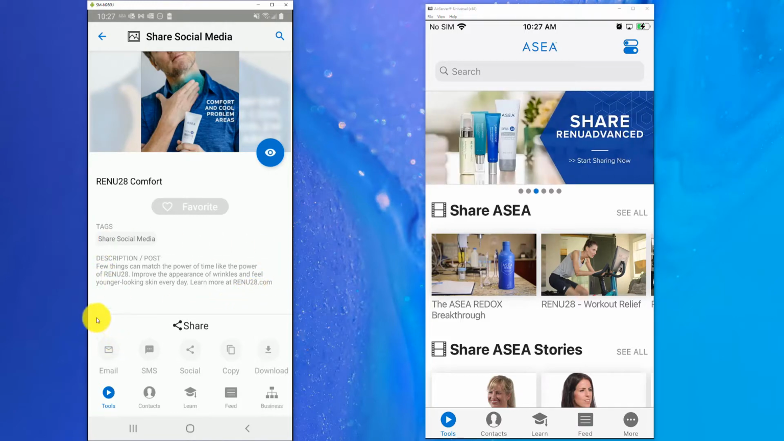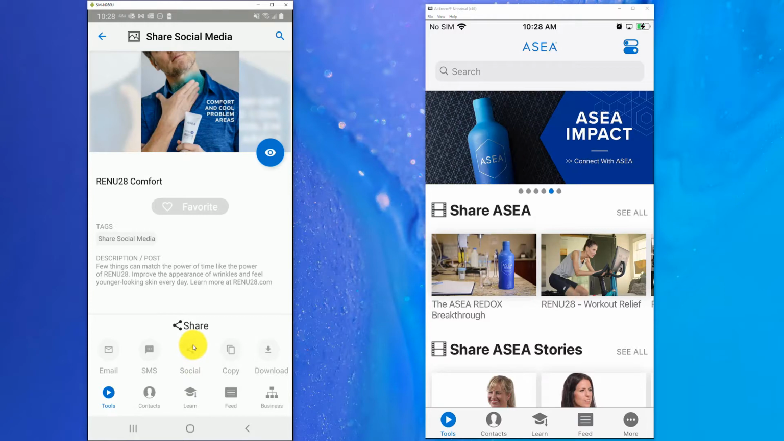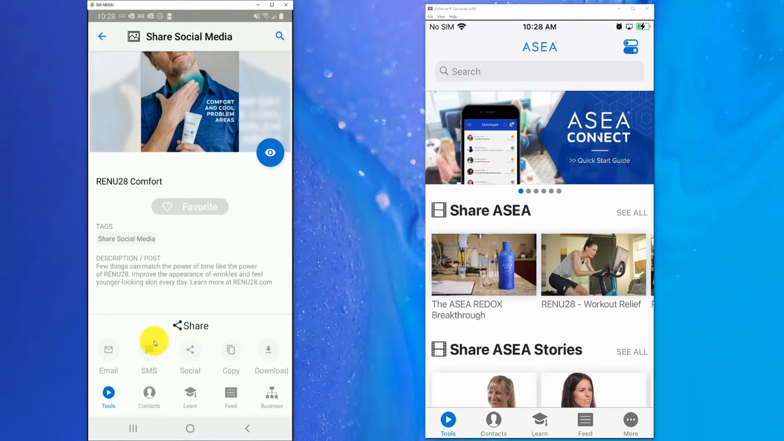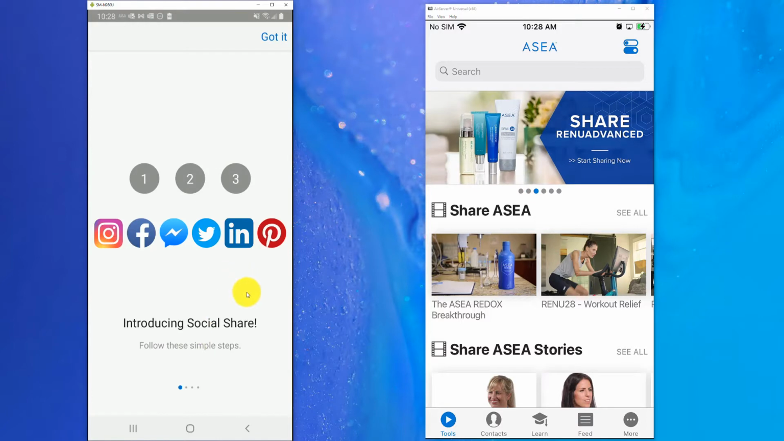And what we want to do here is share on social media. So what you're going to want to do is tap this social button here to be able to post this on a Facebook timeline or any of your other social media apps that you might want to use. I use Facebook because it's easy for me, and that's what I have here on my phone. But others can be used there as well. So just to show you how this is going to work, I'm going to tap on social here, and it's going to introduce me to social share and how it works.